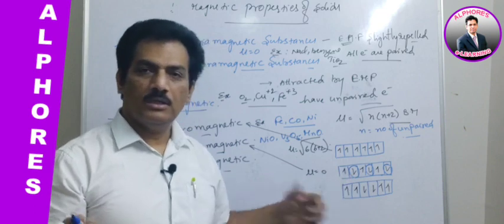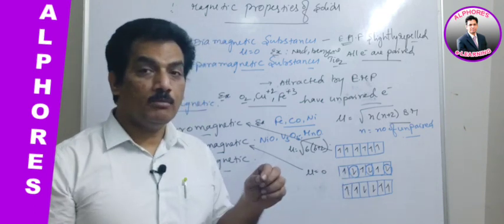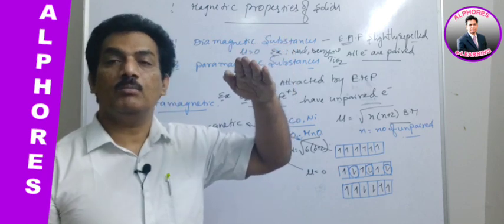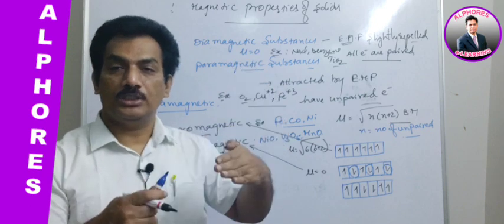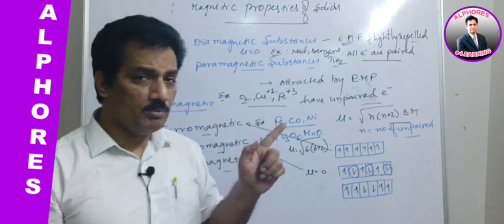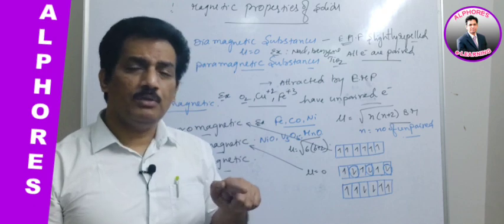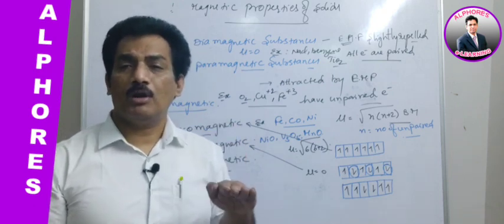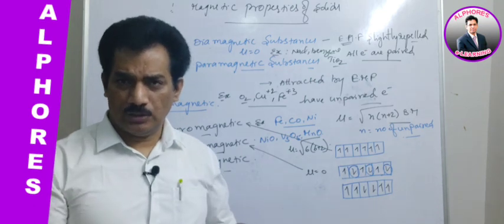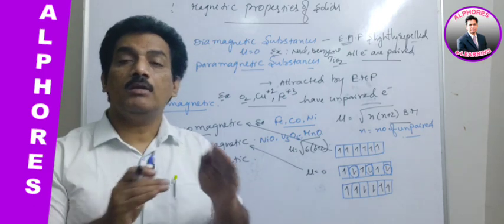In the antiferromagnetic case the magnetic moment becomes 0, and in this case the magnetic moment is not up to the expected mark. Why? Because an unequal number of electrons are aligned in opposite directions. Remember, my dear students, here mu is not becoming 0. Why is mu not becoming 0? Mu becomes 0 only when an equal number of electrons are oriented in opposite directions.